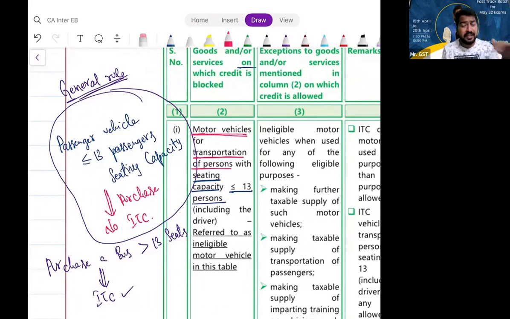Sir, I am purchasing a bus with greater than 13 seating capacity. A company purchasing a bus to transport the employees, can they take ITC? Yes, sir. Obviously, yes. The same company purchasing a car for transporting the CEO? No, sir. Sir, taxi services, sir. They are eligible. Yes, right. I'm yet to finish that. We'll discuss.